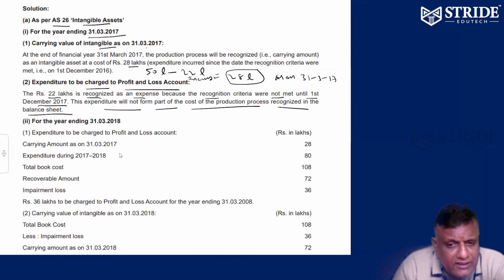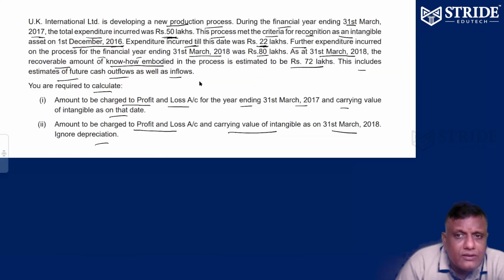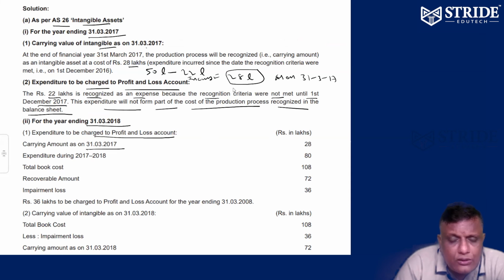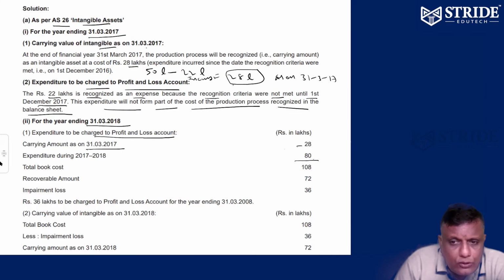First, for the year ending 31/3/2018, the expenditure charged to the profit and loss account. Till 31/3/17, the carrying amount is going to be 28 lakhs. Last year's closing is next year's opening, so the opening carrying amount is 28. Still, expenditure to be incurred is 80. So the total cost is the carrying amount of intangibles, that is the production process, plus the expenditure to be incurred.